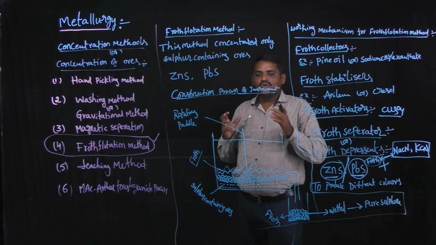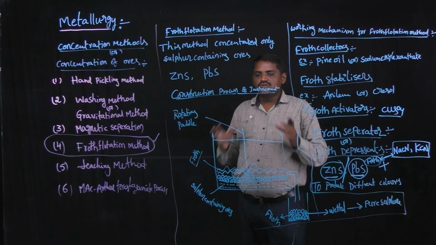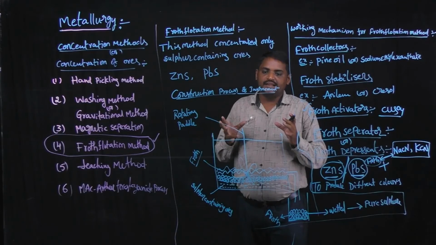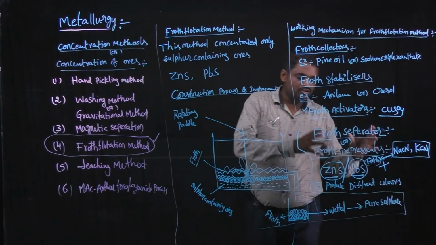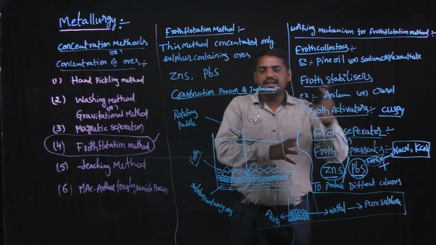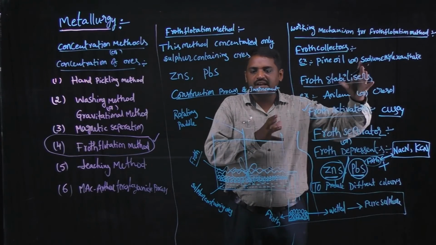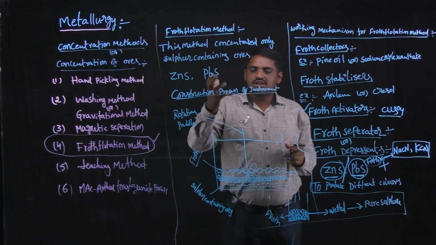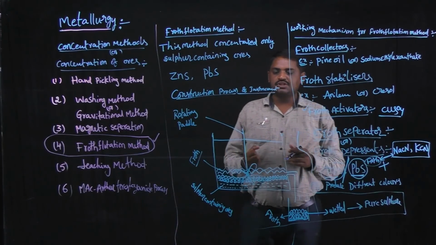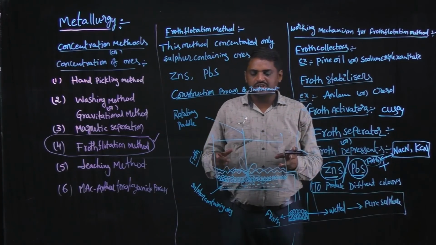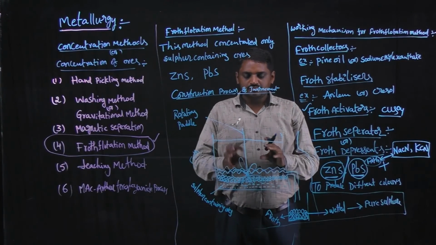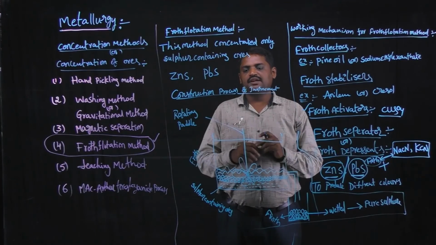Students, the froth flotation method is used to convert the amorphous form of sulfur containing ore to pure sulfur, and the remaining impurities are eliminated. That is the importance of the froth flotation method. In the construction of this instrument, first one beaker is taken. That beaker contains the amorphous form of sulfur containing ore.